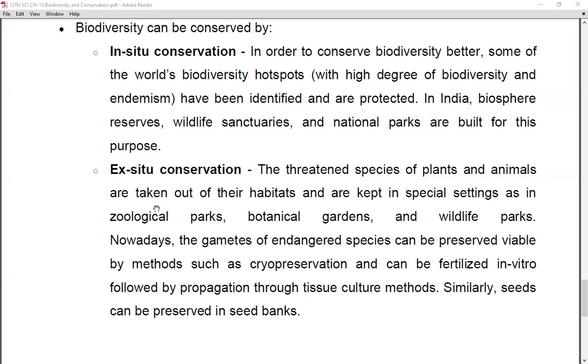So these are the two ways of conserving: first is in situ and second is ex situ. I hope you are very clear with this chapter. Here we complete this chapter, and I hope to see you again. Thank you.